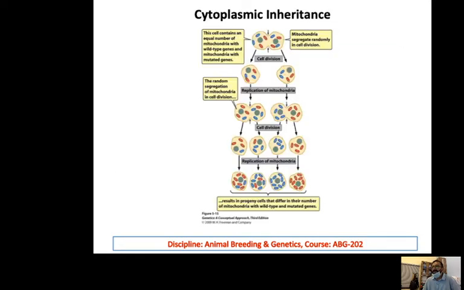Similarly, cytoplasmic inheritance you can see in this diagram. We have colored different mitochondrial DNA, and after the first division, you can see both of the cells have equal blue and red mitochondria. Then they multiply again, and now their ratios have changed.